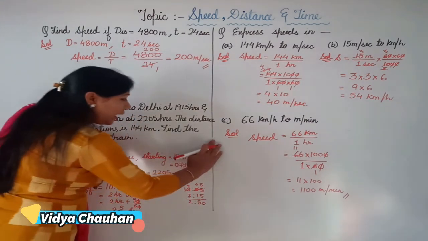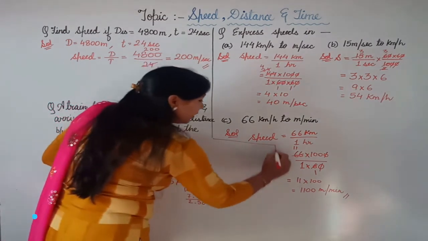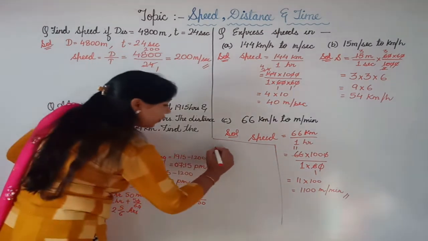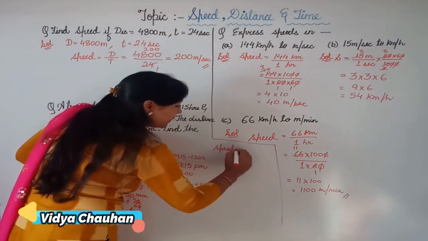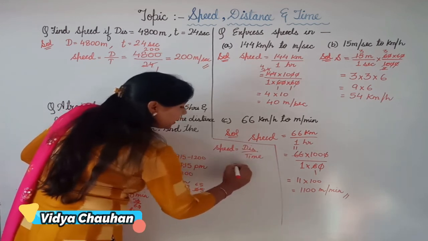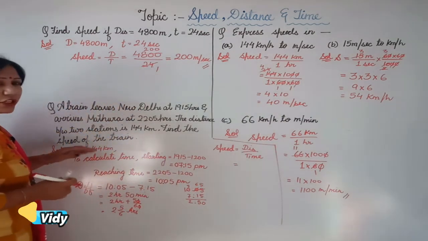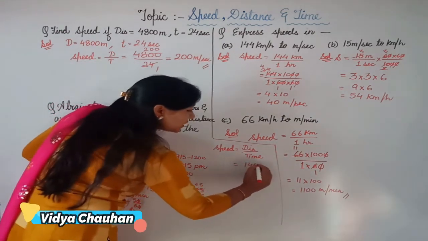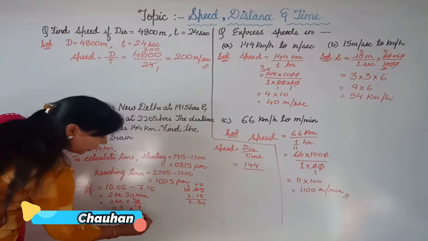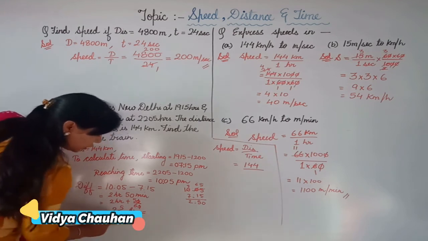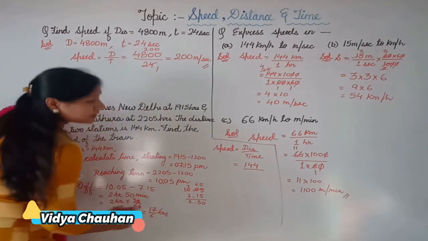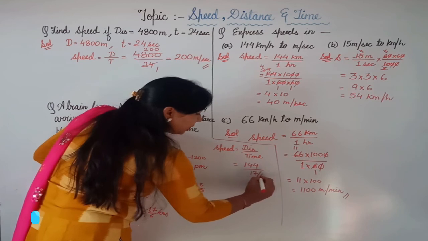Clear, students? Now coming to the second part, where you have to calculate the speed of the train. So now speed of the train is equal to distance upon time. What is the total distance between the two stations? 144. So it is 144 upon the time, which is 2 and 5 upon 6. If I convert this time into an improper fraction, 2 sixes are 12 plus 5, 17 upon 6 hours. So that will be 17 upon 6.